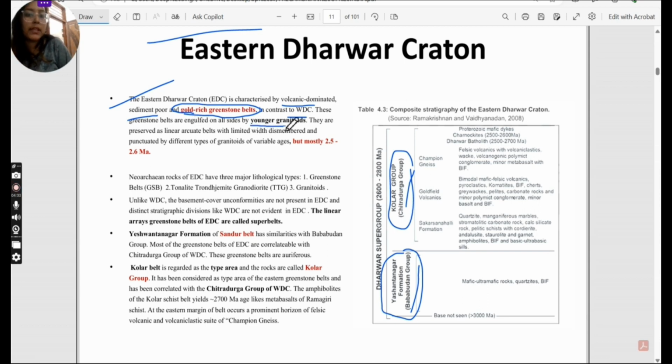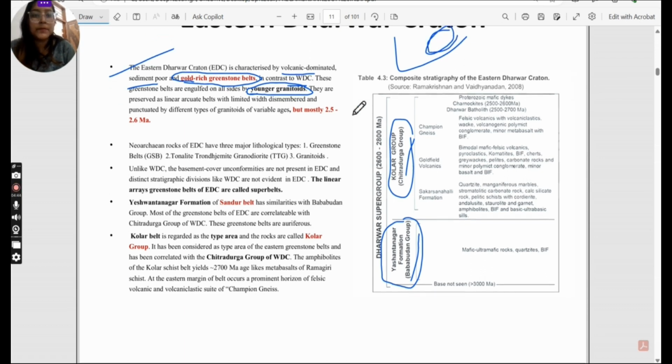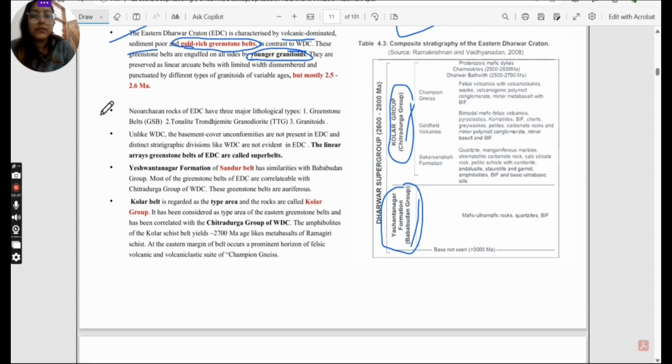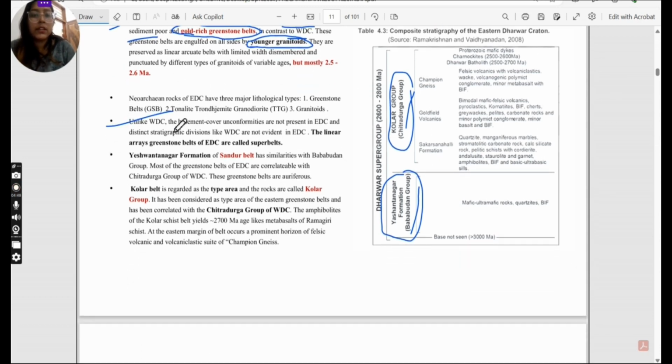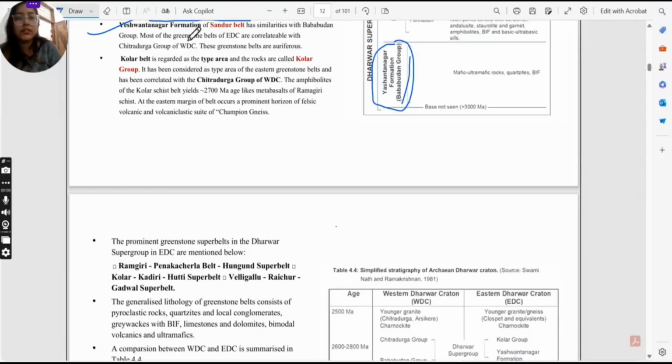Also, you will get many younger granitoids here. As you have seen in the previous diagram, the whole pink portion was granites. So Eastern Dharwad Craton is full of granites. Basement cover relationship is not present in the Eastern Dharwad Craton, which was present in the Western Dharwad Craton earlier. And the linear arrays of greenstone belts of Eastern Dharwad Craton are called super belts, usually like the Yashwantnagar formation of Sandur belt. You need to remember this.